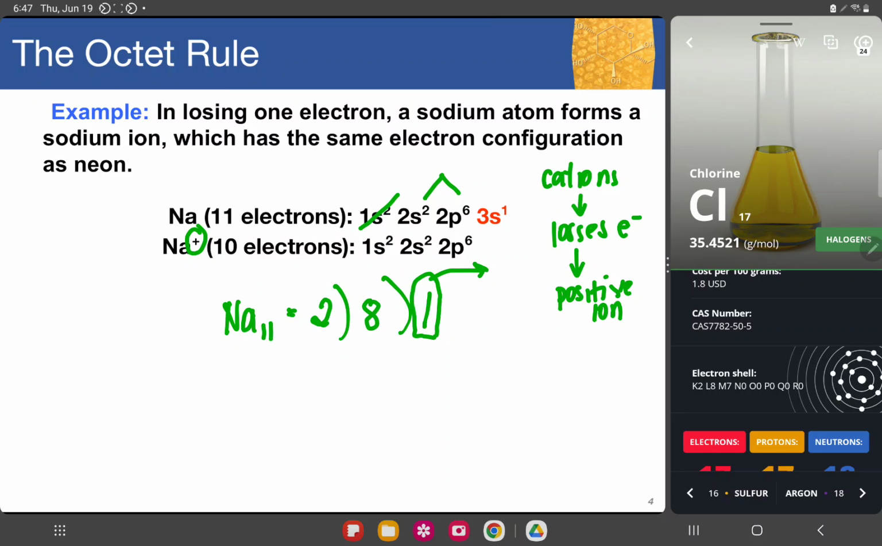Now, where does that 1 electron go? You'll ask, where does that 1 electron go? This one will find another atom that will make that atom complete.